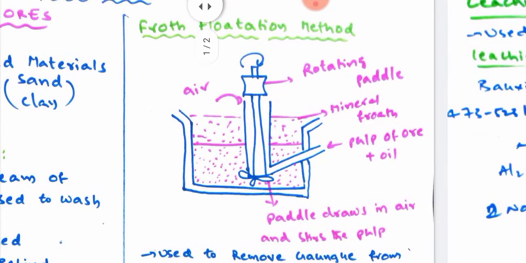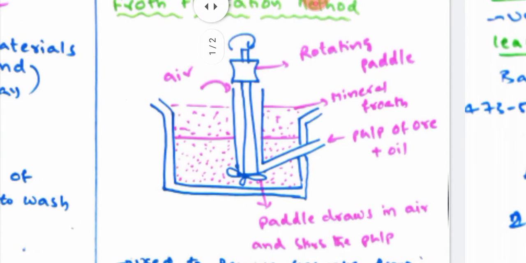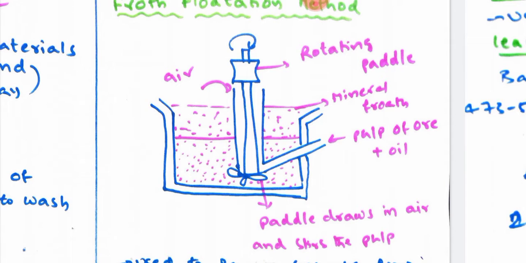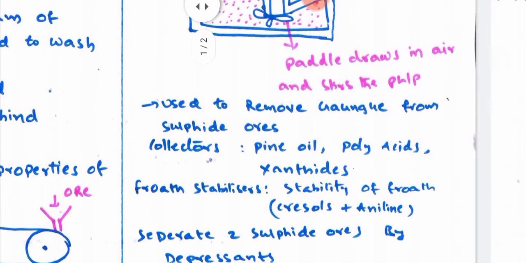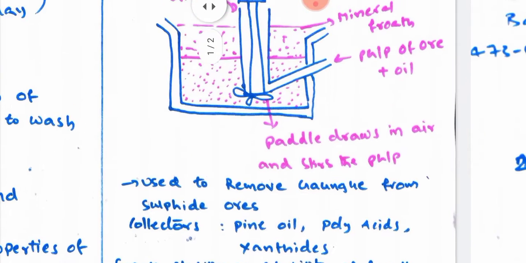First we take the pulp of ore along with oil into the froth flotation apparatus, and then in the first chamber, which has the rotating paddle, we add collectors and froth stabilizers.